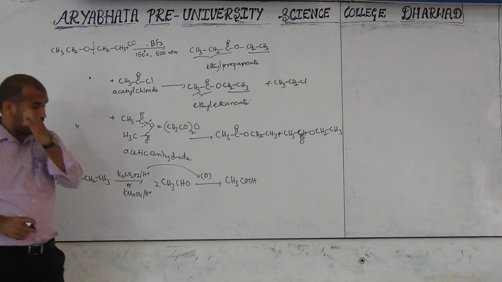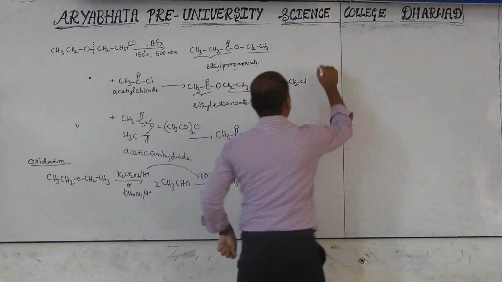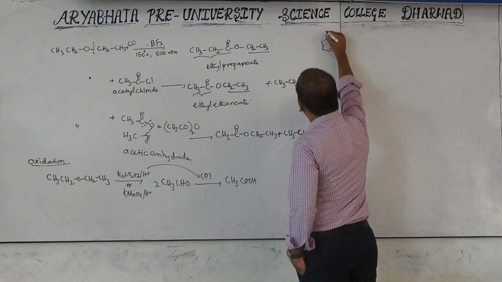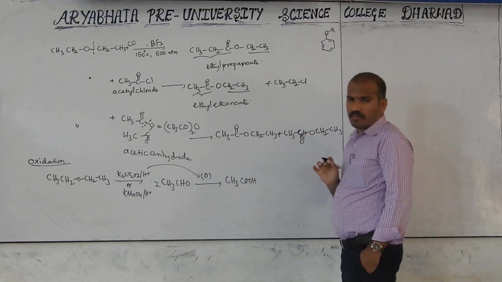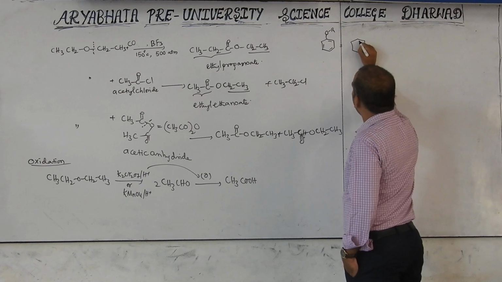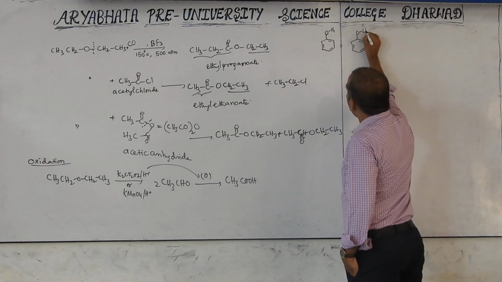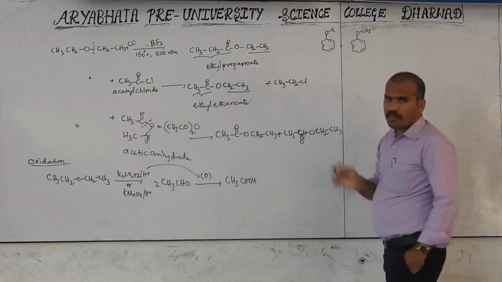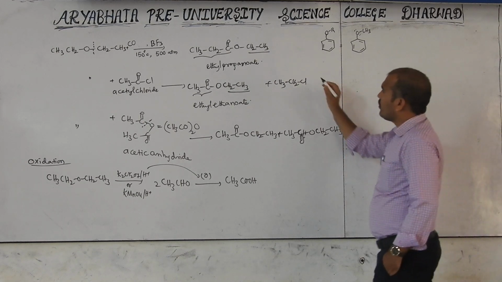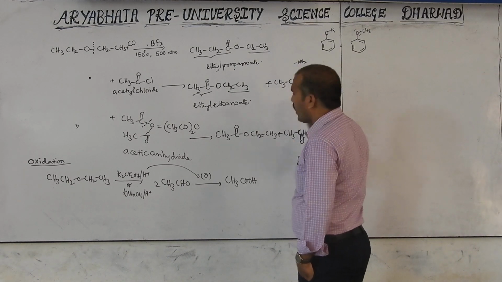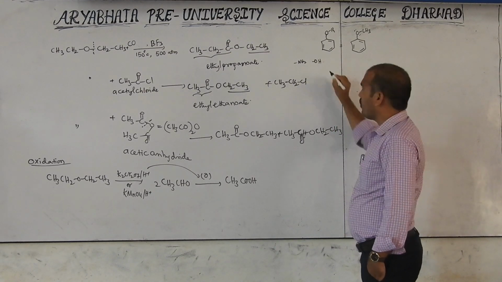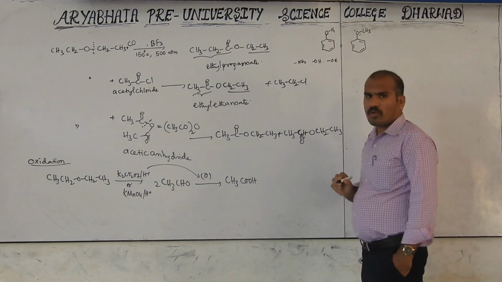Now we have to discuss the aromatic part. In this aromatic part, we know this is benzene. On benzene, this is O with R, any R group. For example, I am considering the R group as CH3, OCH3. This is a pair of electrons. The NH2 group is a good electron donor to the benzene ring. The OH group is also a good electron donor, and the OR group is also a good electron donor.